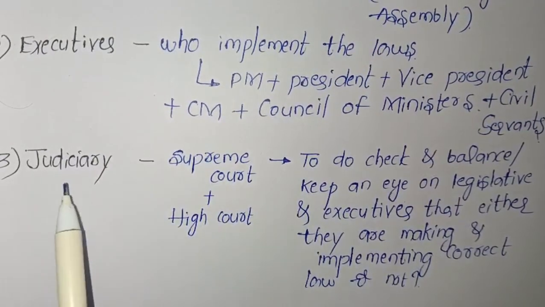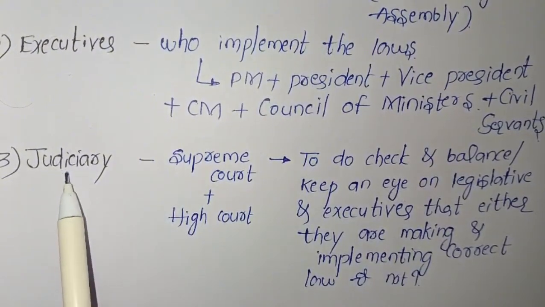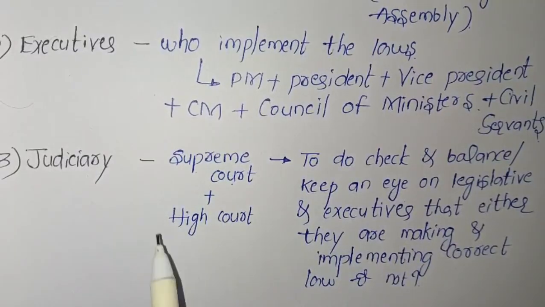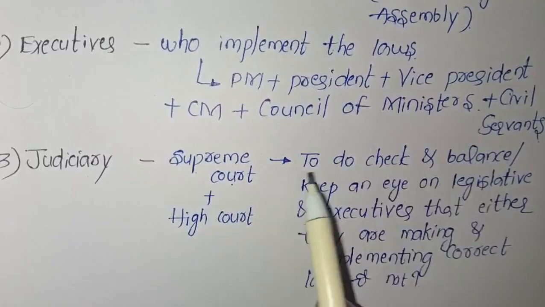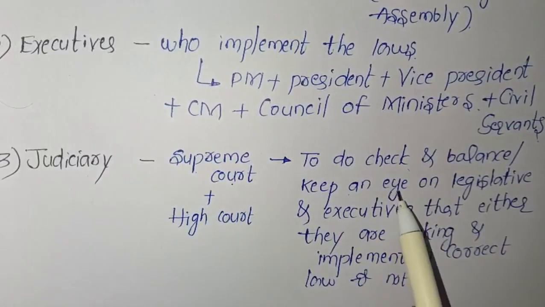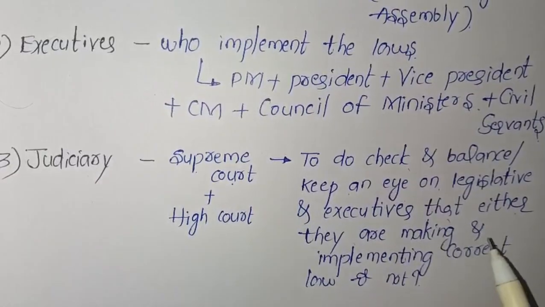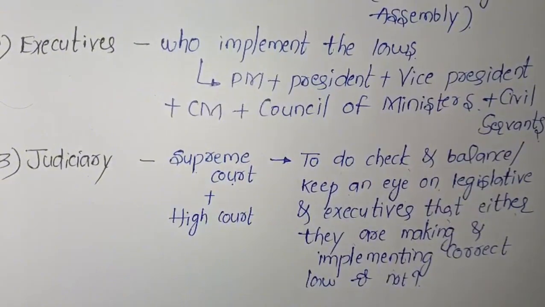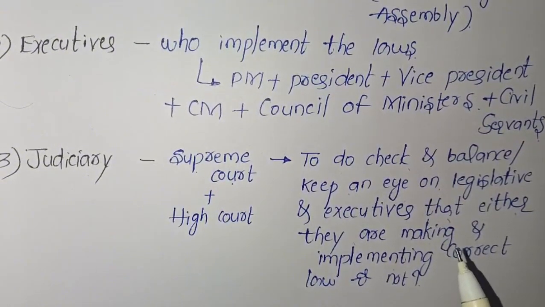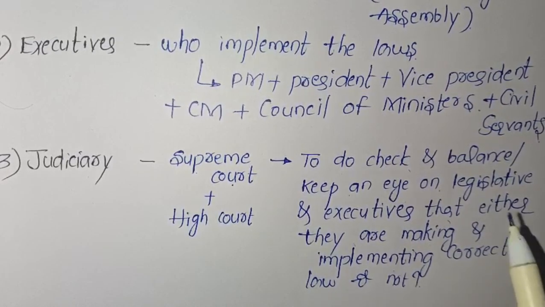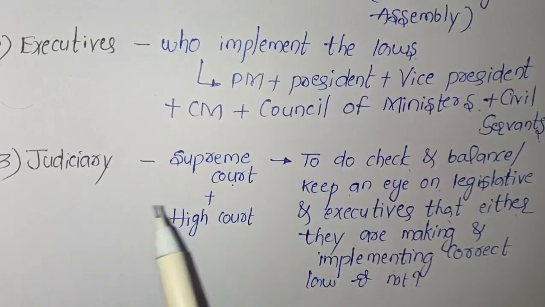Now let's discuss what is judiciary. Judiciary is the third function of the government. Under judiciary there will be the Supreme Court and High Court plus subordinate courts. Here they do check and balance, keeping an eye on the legislative and executive on whether they are making and implementing the laws correctly or not. They will interpret the laws and do checks and balances.